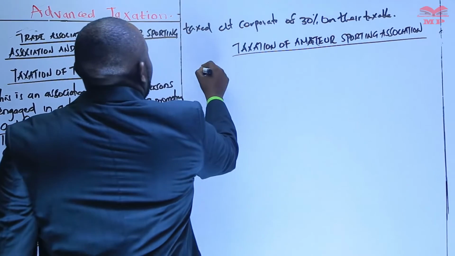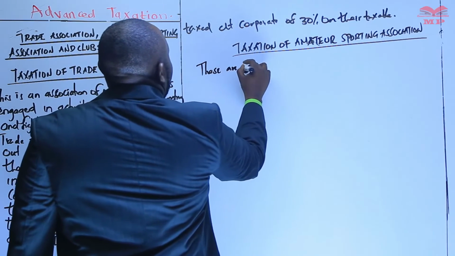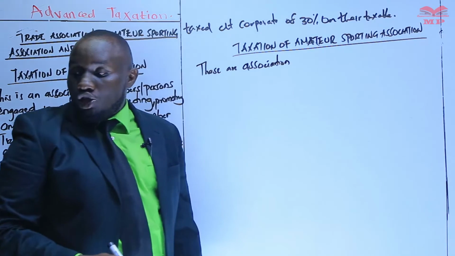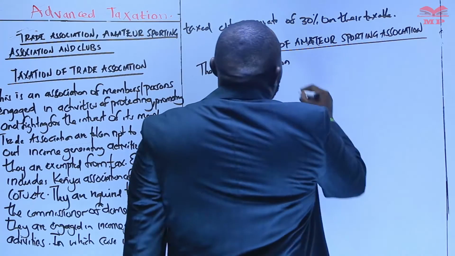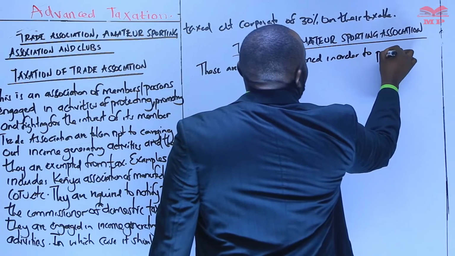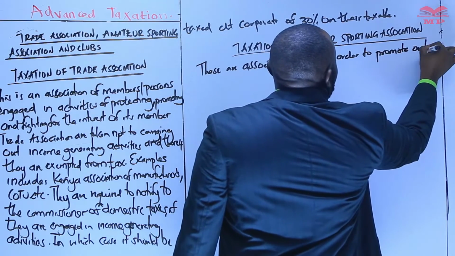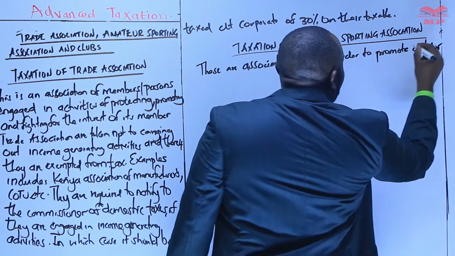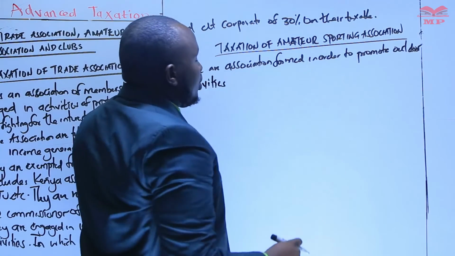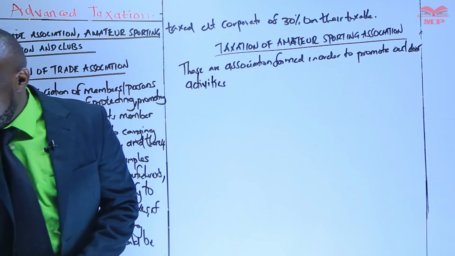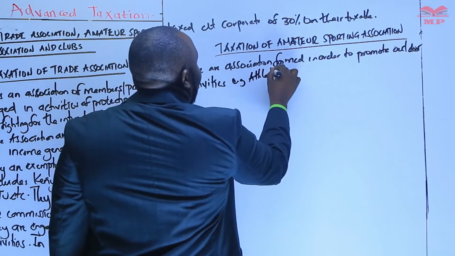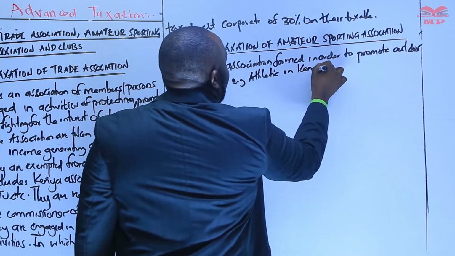We need to understand that these are associations formed in order to promote outdoor activities, for example athletics in Kenya. That is what we call amateur.